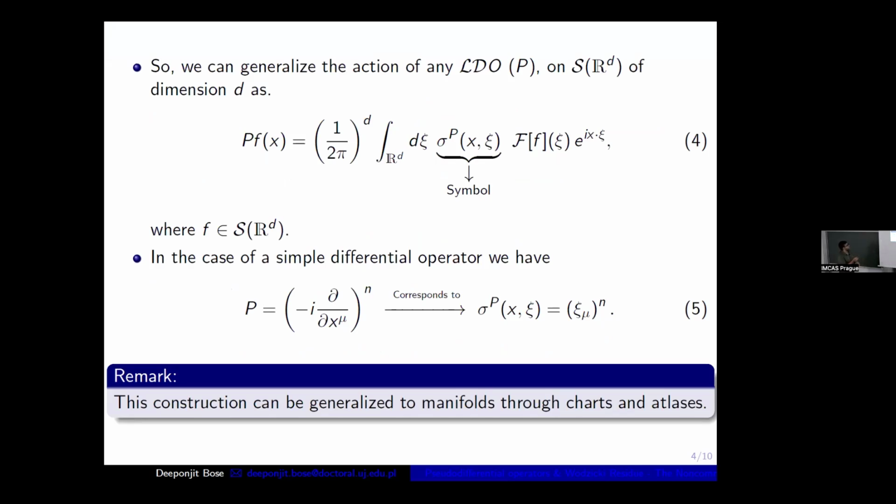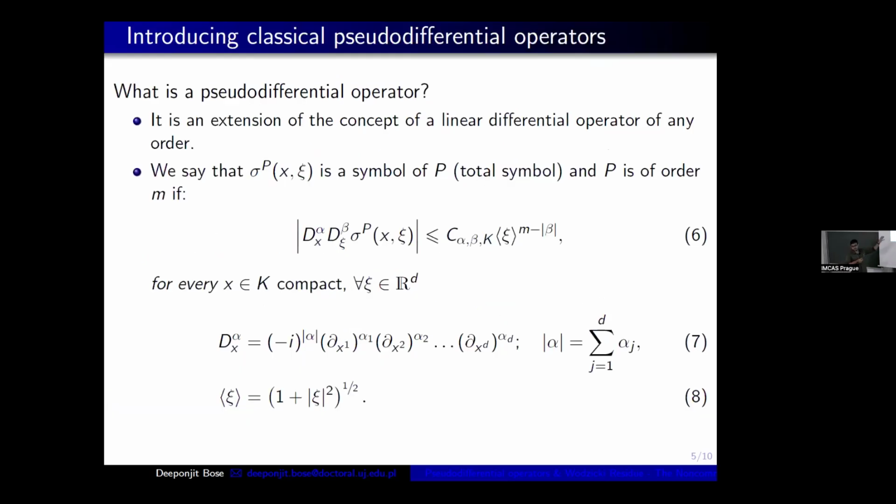That's why we have defined it like this. So it's xi to the m minus beta, not alpha. But we have differentiated with respect to x so that it's bounded. This D_x comes from one of the definitions of a Schwartz function. So this is our definition of a pseudo-differential operator P of order m, and its corresponding symbol sigma_P.